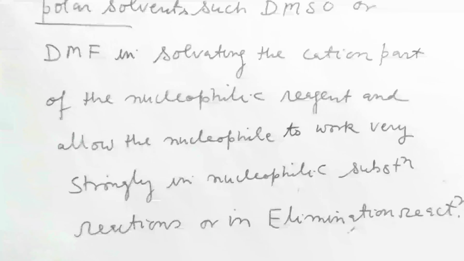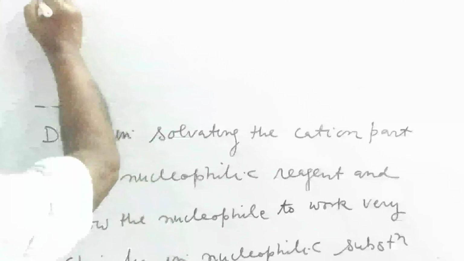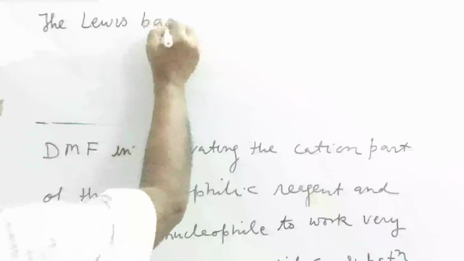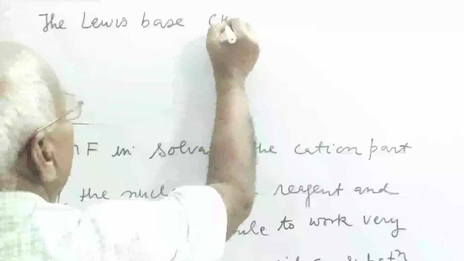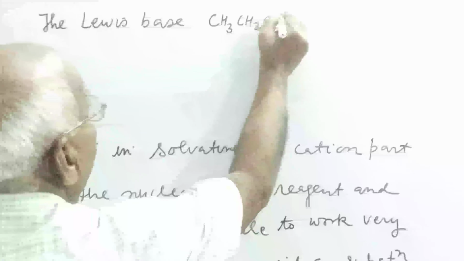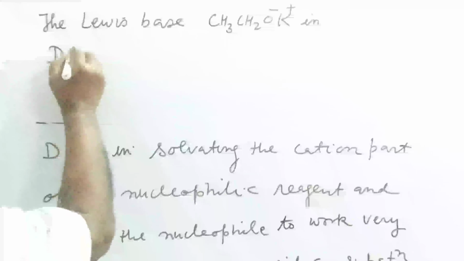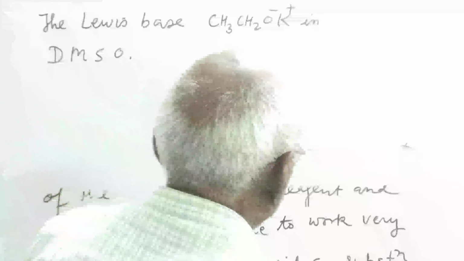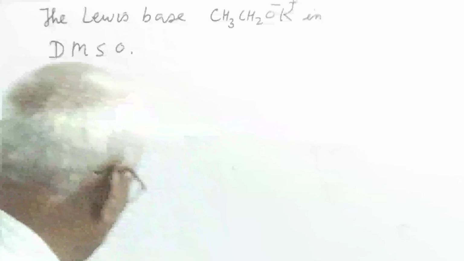See with an example. The Lewis base potassium ethoxide in dimethyl sulfoxide. The dimethyl sulfoxide is an aprotic polar solvent.